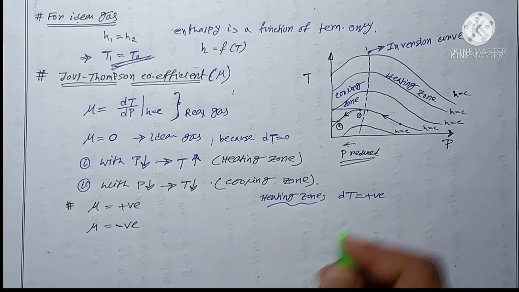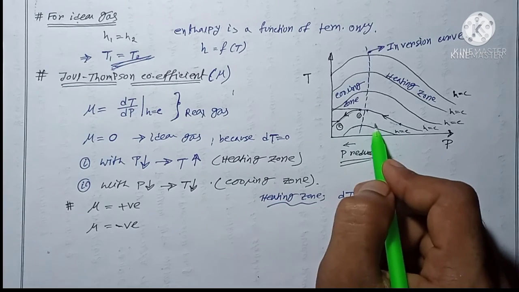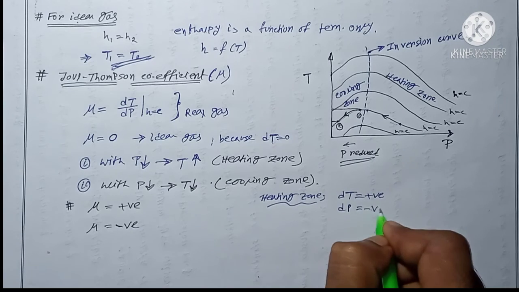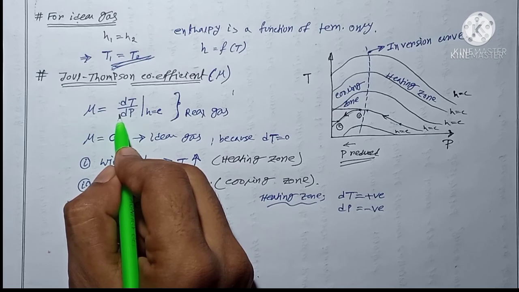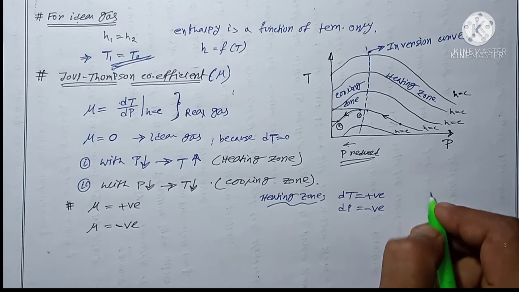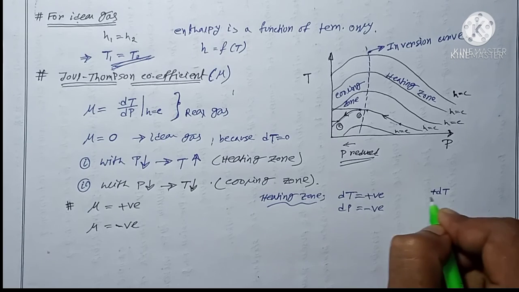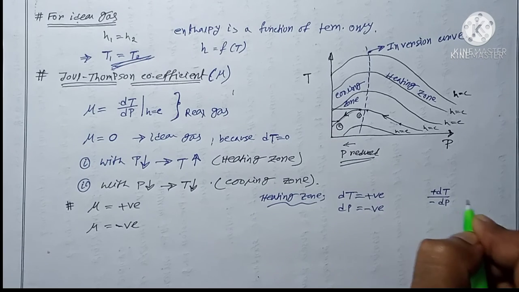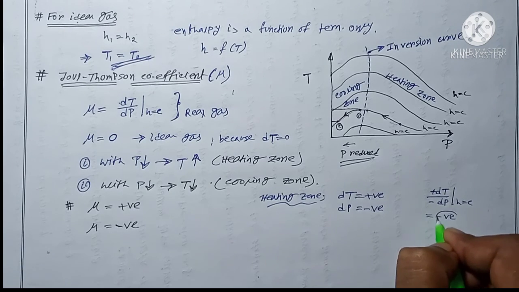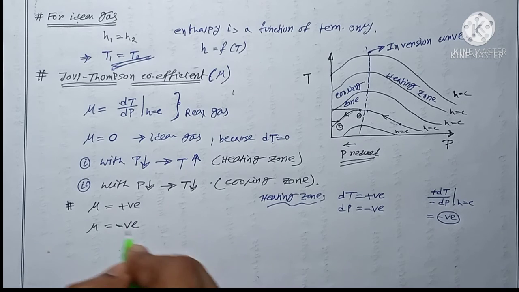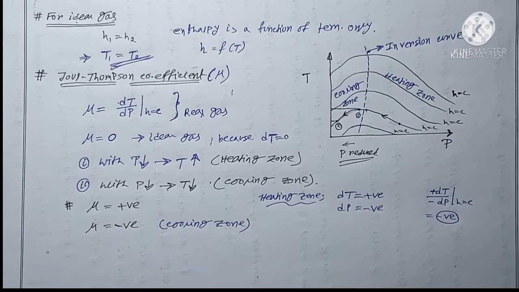So dT is positive, but dP is negative, because pressure will always be reduced. With positive dT and negative dP, the result will ultimately be a negative value. So mu negative is basically for the heating zone.